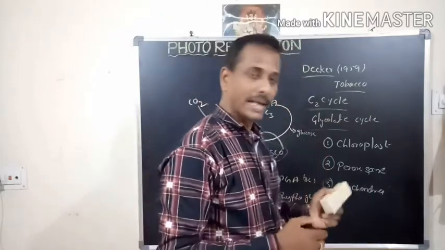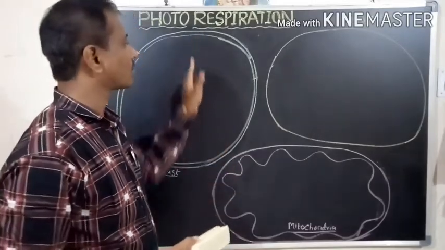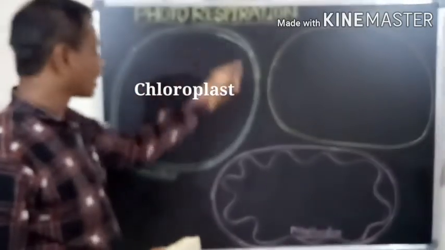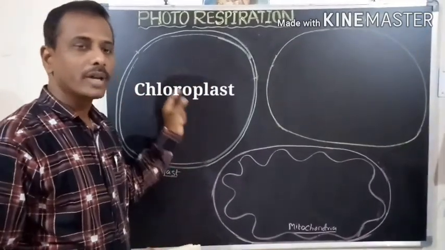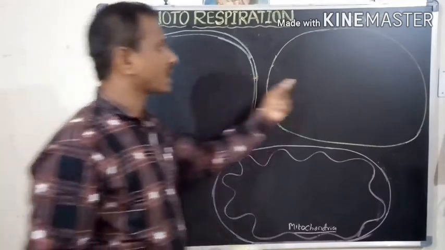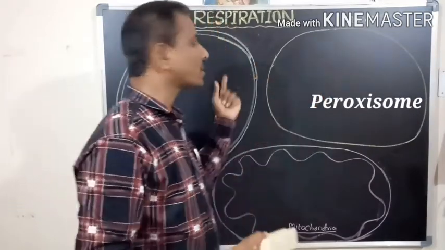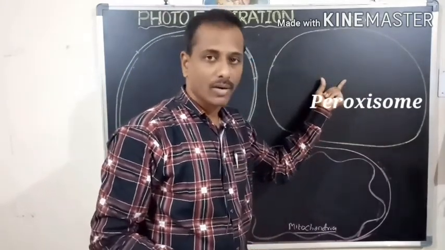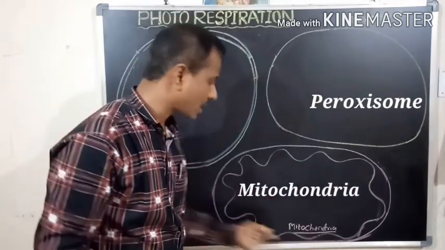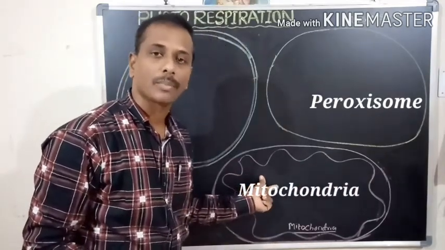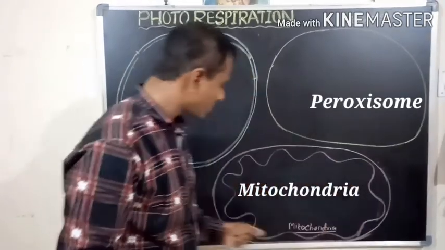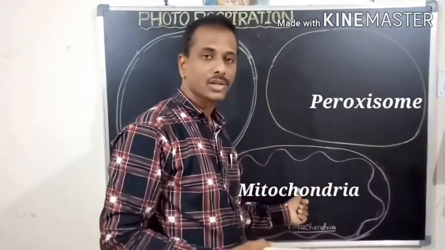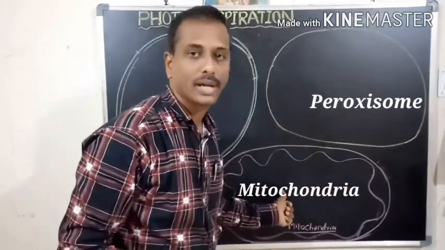I will draw the diagram. The process of photorespiration is completed in these 3 cell organelles. One is the chloroplast, a double membrane structure where the C2 cycle starts. The second is the peroxisome, which is very near to the chloroplast. It is a unimembranous structure. The third is the mitochondria, where the respiration process is completed. It is also a double membrane structure, and the inner membrane forms cristae-like structures. We know about that. So this is the mitochondria.